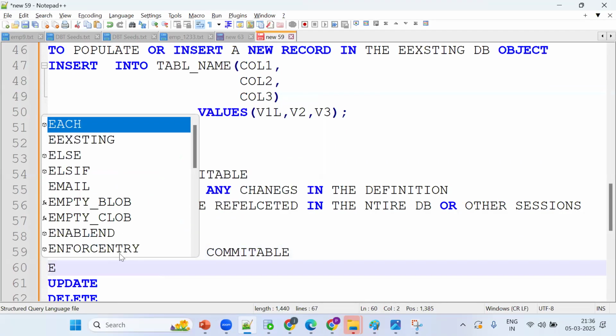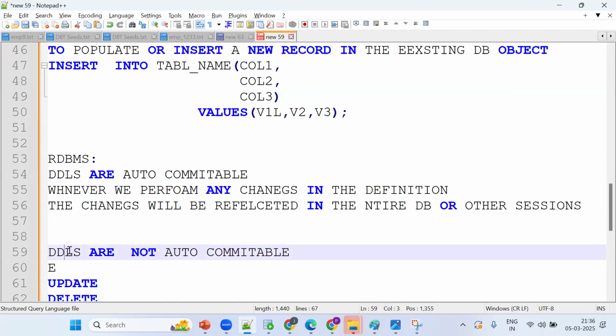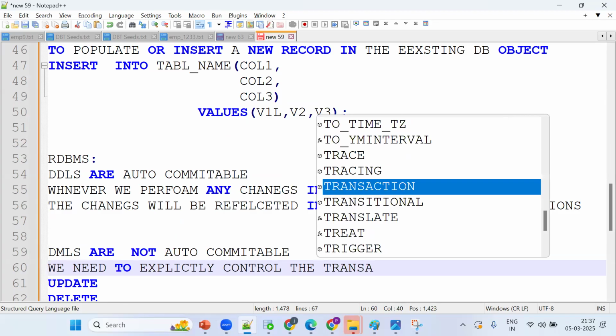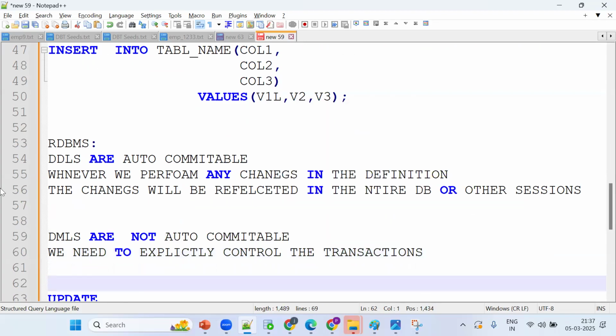So DMLs are not auto committable. We need to explicitly control the transactions. This is an important point. Whenever I perform any create statement, alter statement, or drop statement, there is no need to control the transaction, because these changes will automatically be reflected in the entire database.